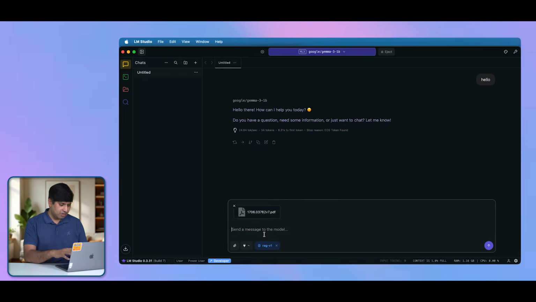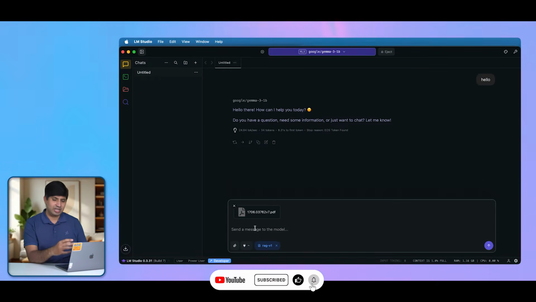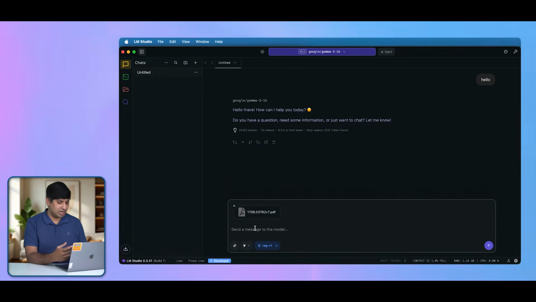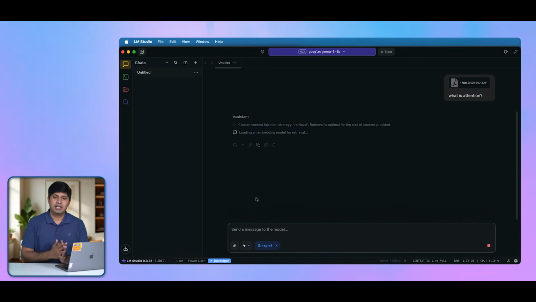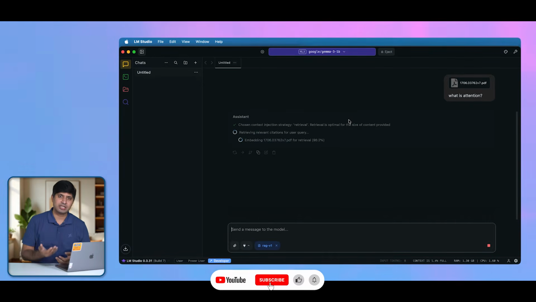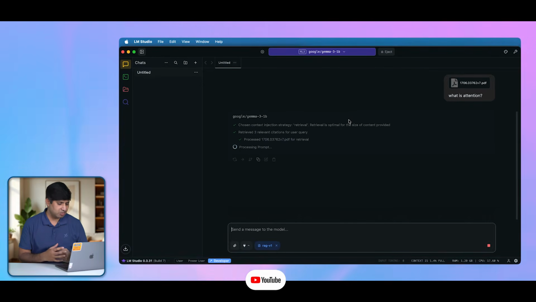So I have added a file, and this is a PDF of the Google research paper about transformers, Attention Is All You Need. I'll ask the question, what is attention? Now I will just press enter, and this particular model will go digest the content of this PDF file and try to give us the answer based on it. Right now it is going through all this. You can see it is extracting the content, creating embeddings, and then it is going to retrieve the best possible answer out of it.